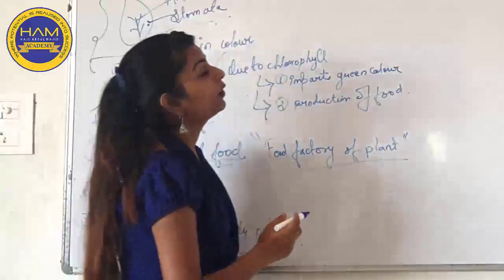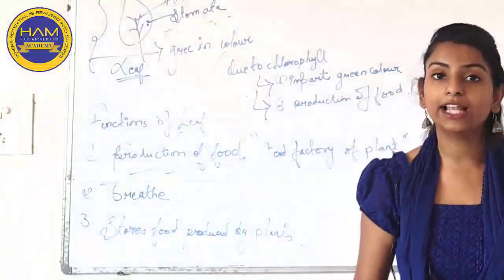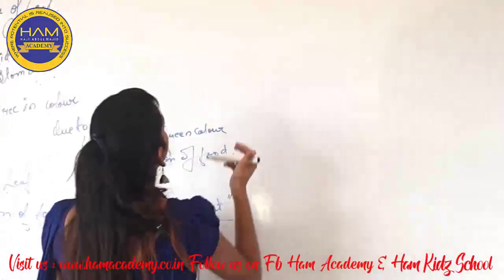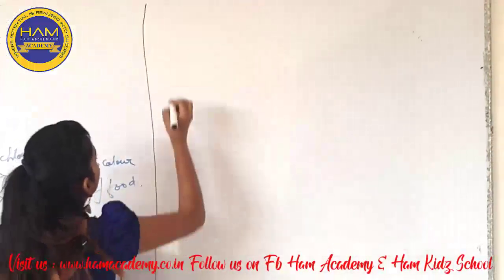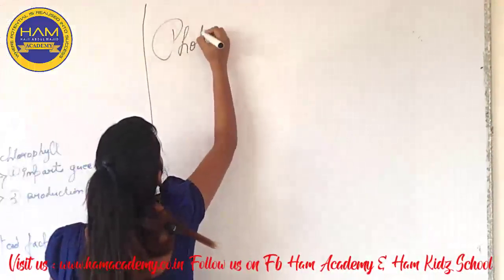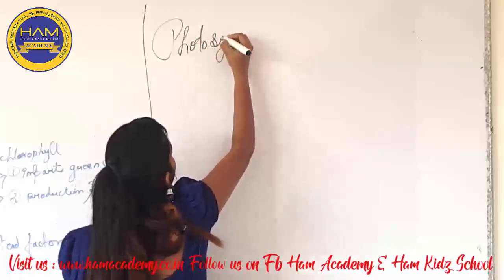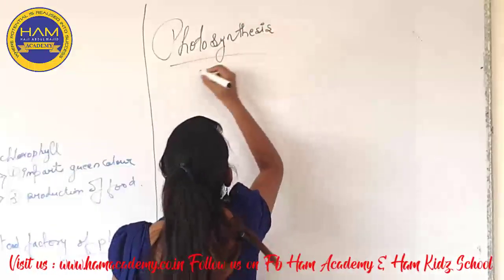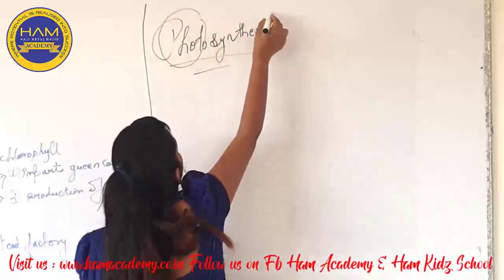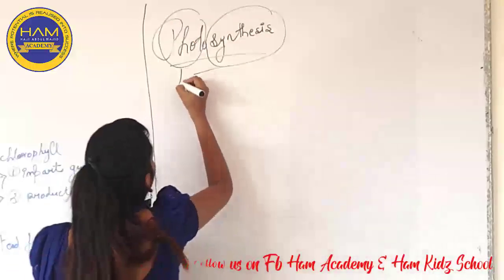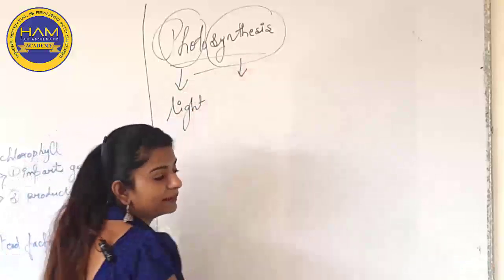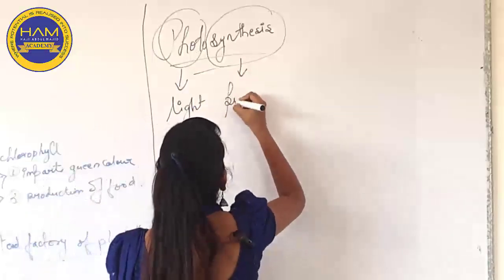When we are talking about green plants, how can we forget photosynthesis? So what is photosynthesis? Let us break this word into two parts. First is photo, other is synthesis. Photo means light and synthesis means putting together.